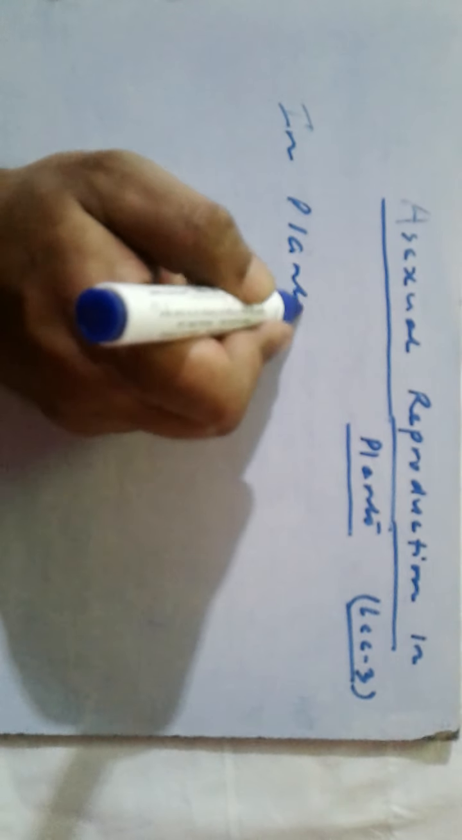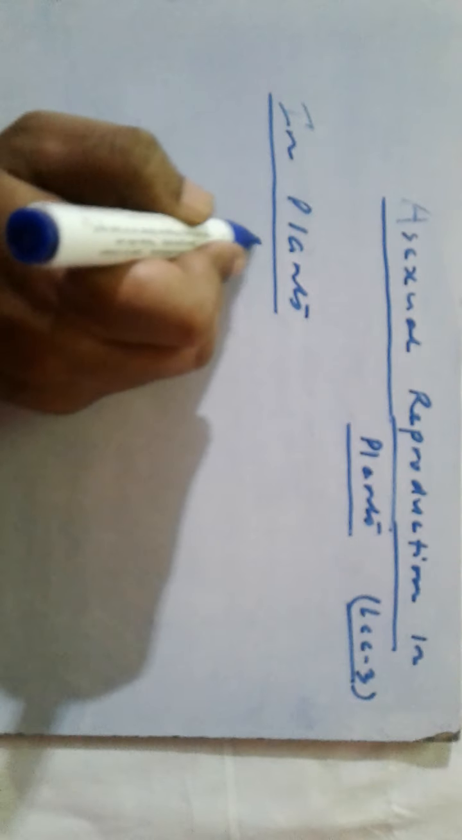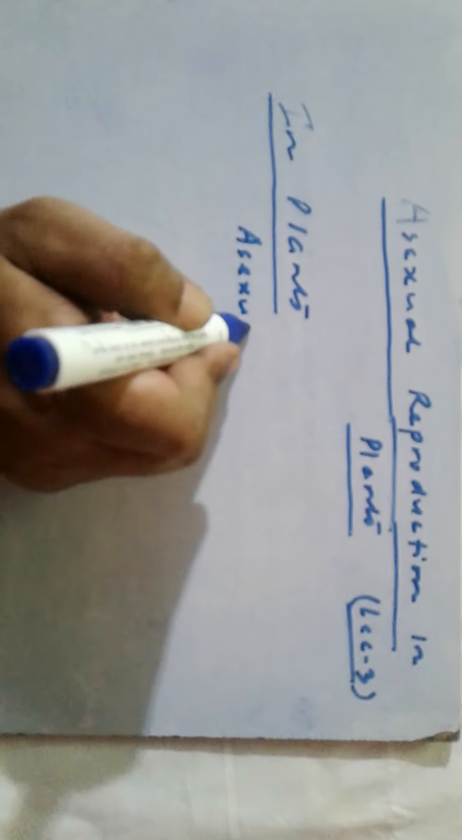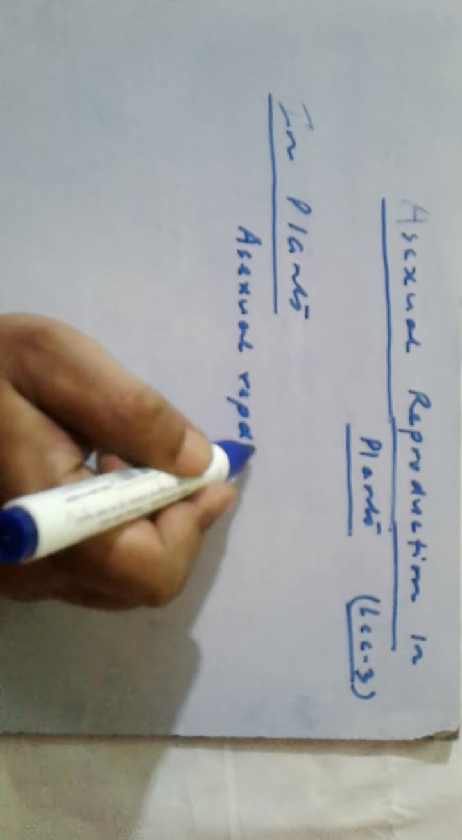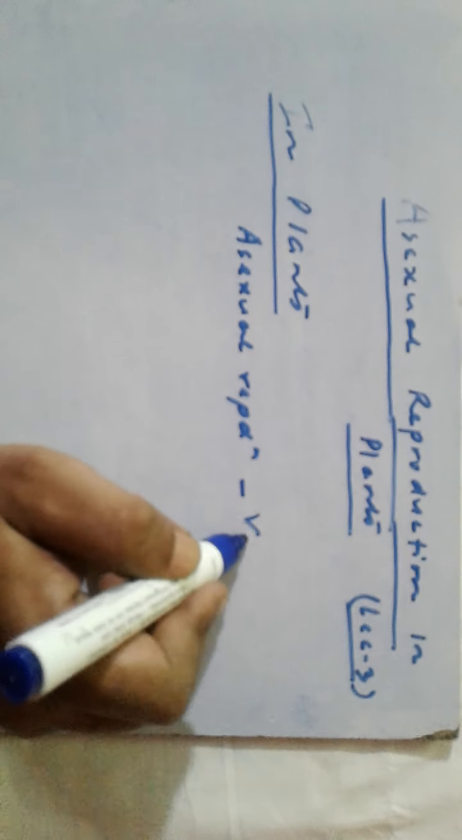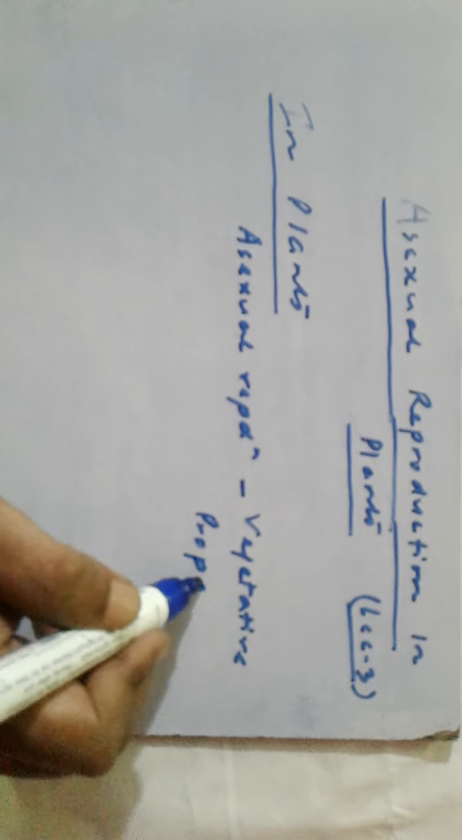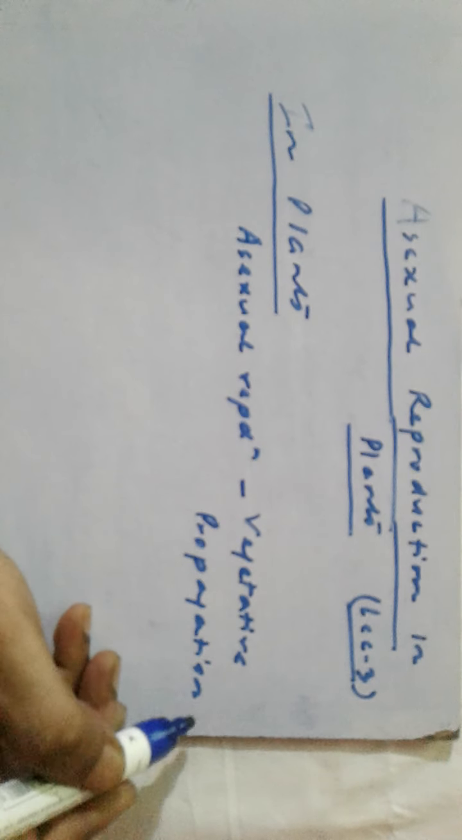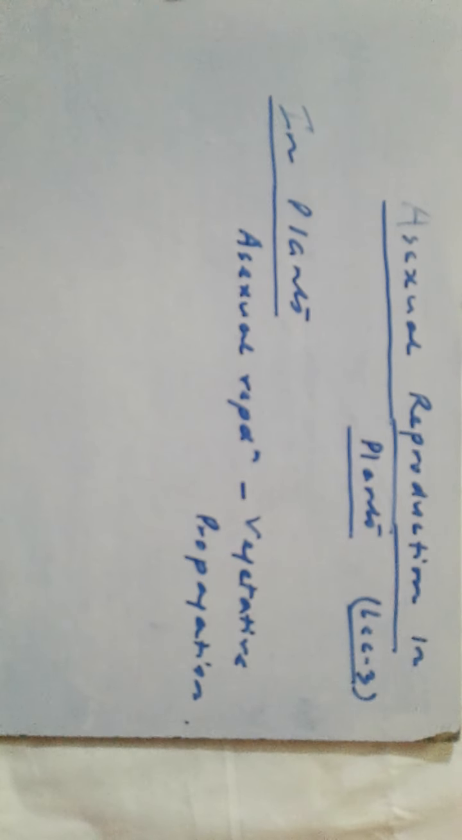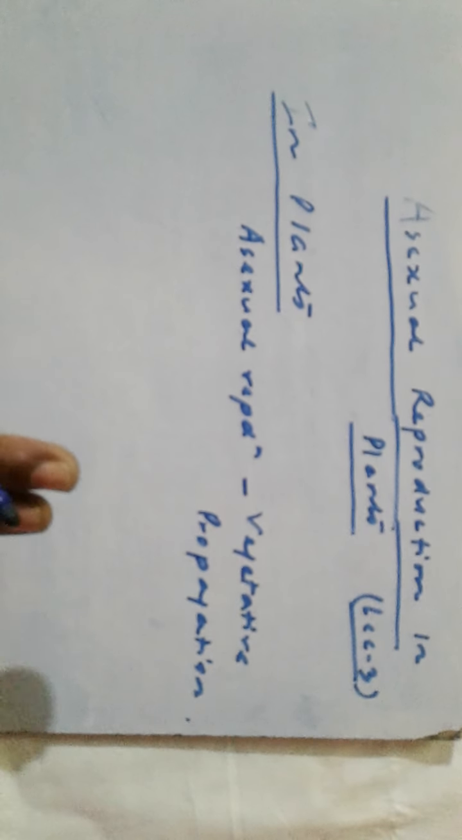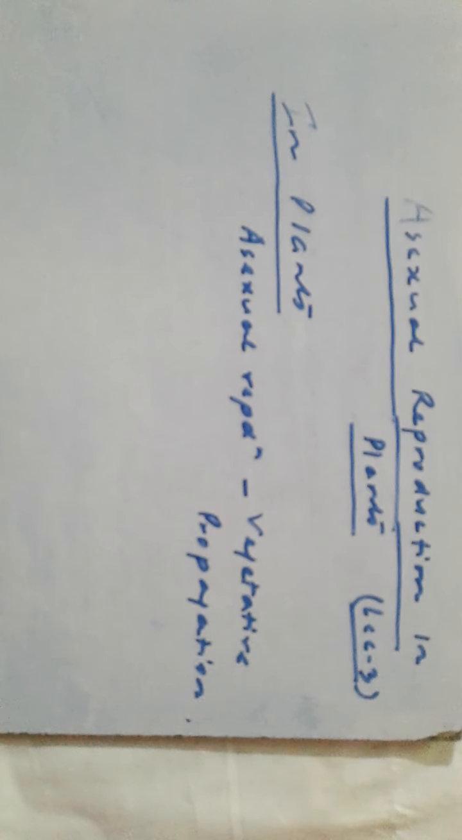In plants, asexual reproduction is also known as vegetative propagation. What happens here? New plants are formed from the detached part of the parent plant. It may be root, it may be stem, or it may be leaves.